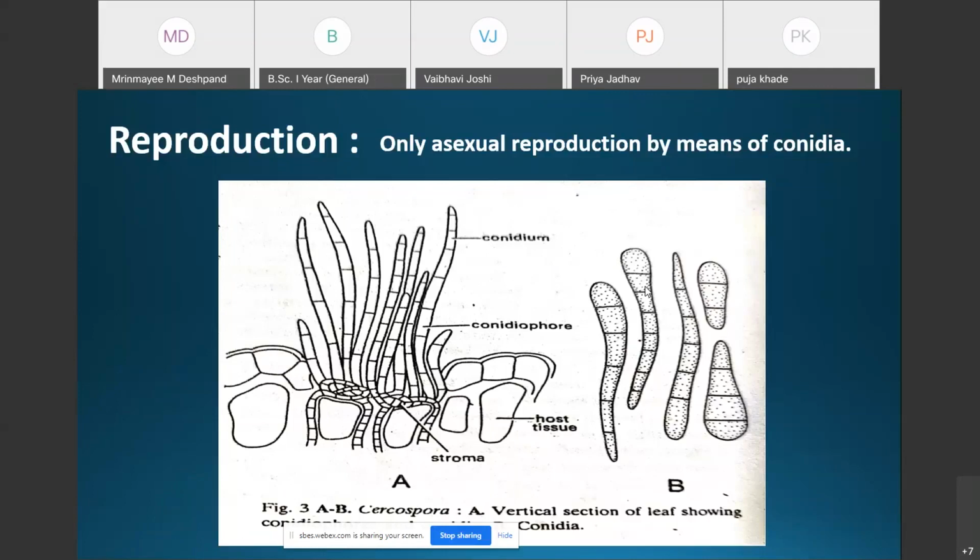On detachment from the conidiophore, the conidium leaves a small scar at the place of its attachment.